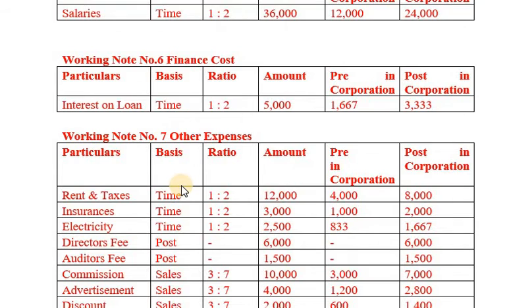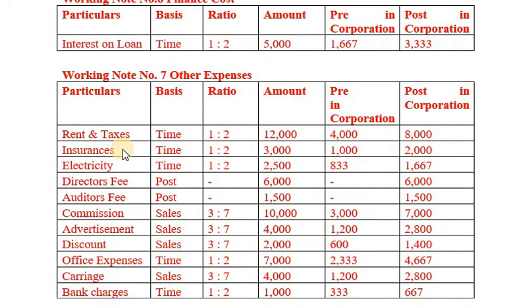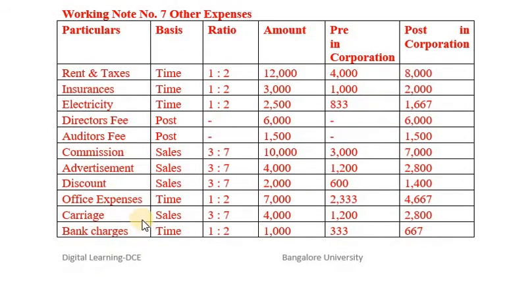Then, as other expenses are concerned, we are having rent and taxes, then insurance, then electricity, then directors fees, then auditors fees, then commission, then advertisement, then discount, later on office expenses, carriage, bank charges. Rent and taxes, time ratio. Insurance, time ratio. Electricity, time ratio. Directors fees, post incorporation. Auditors fees, post incorporation.